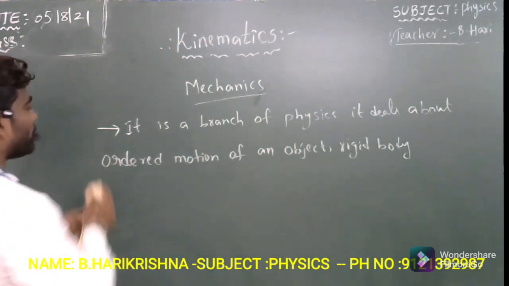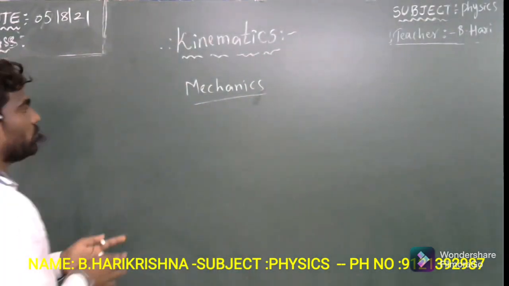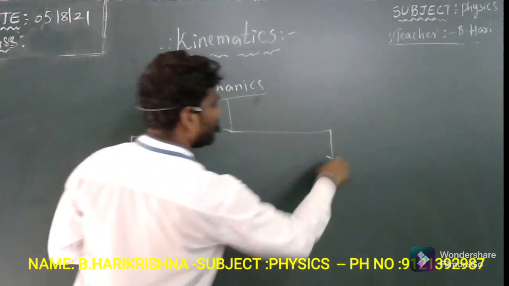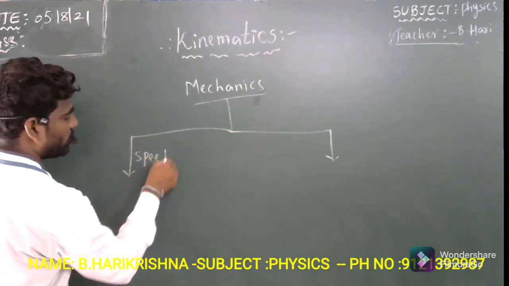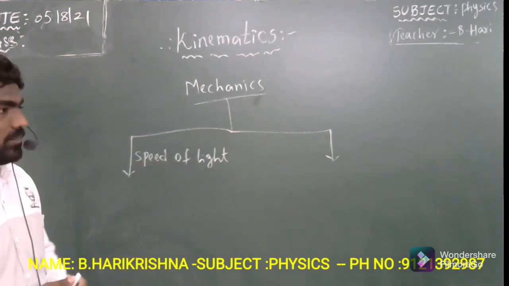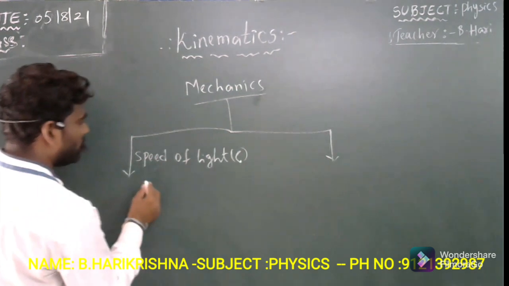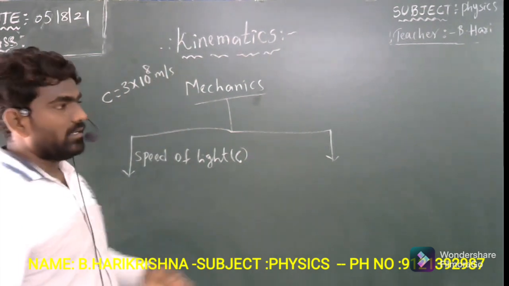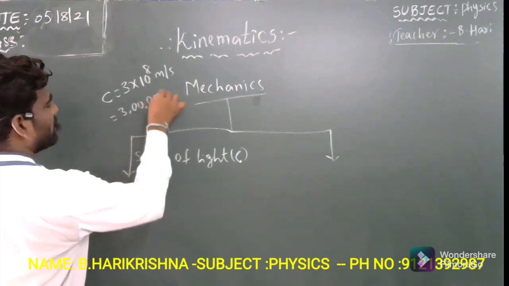If you see the classification of mechanics, it is classified in two ways. One classification of mechanics depends upon the speed of light. By comparing with the speed of light, which we indicate with the letter C, already we know that the speed of light C is equal to 3 into 10 power 8 meters per second. In simpler terms, if you convert that, you get 3 lakh kilometers per second.